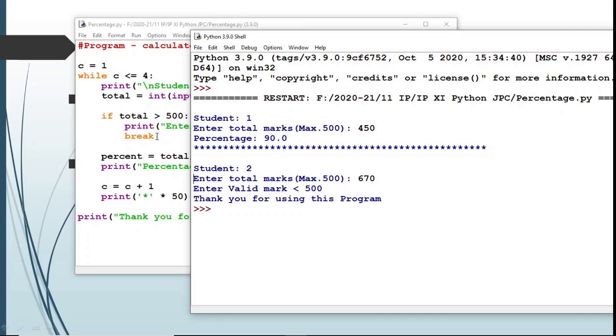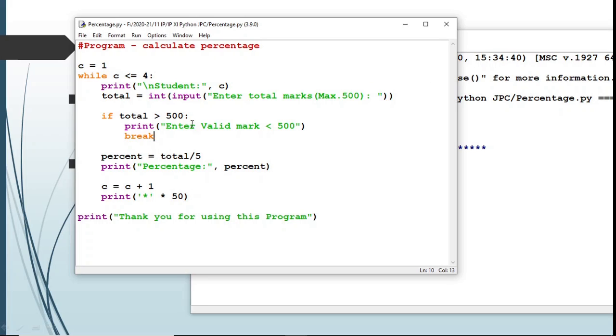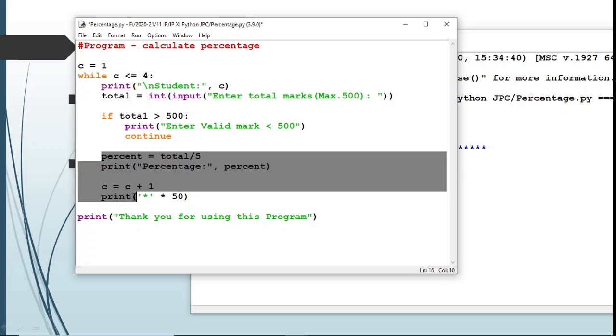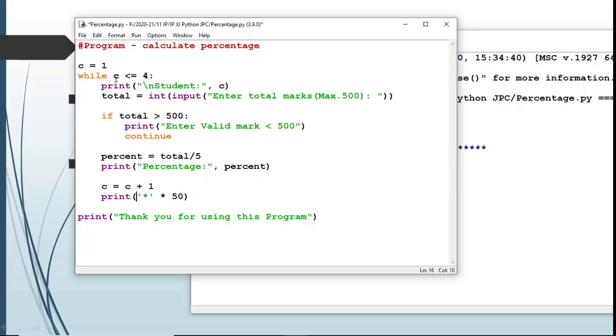What can we do if the user needs to calculate the percentage of all 4 students? There is another jump statement called continue. Instead of break, I am using the continue statement here. Continue statement is also a jump statement which is used to alter the normal execution of a loop. When a continue statement is encountered, the rest of the loop body, these 4 statements, will be skipped and causes the next iteration of the loop. I will run the program and show this output.